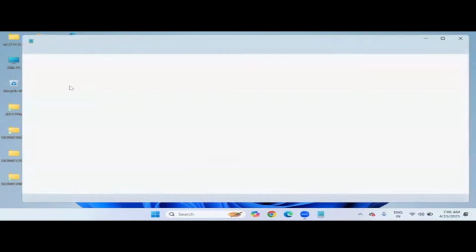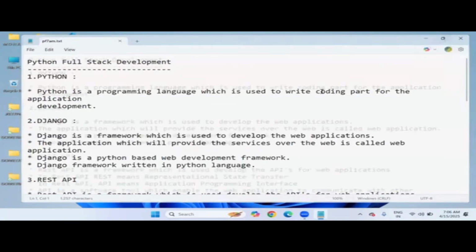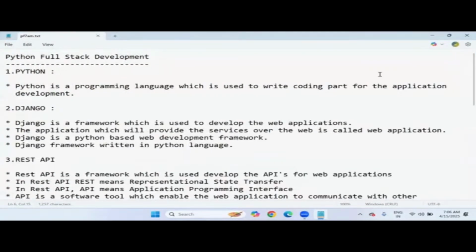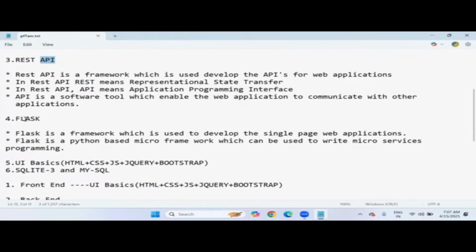So in the last lecture, that means in the last demo, we discussed only this. Observe here. This is the Python full stack development course, right? So in this course, in total you are going to learn 6 subjects. One is Python, next one is Django, and next REST API, and then Flask, and UI basics like HTML, CSS, JavaScript, jQuery, Bootstrap, and then SQLite and MySQL database tools. Total 6 subjects we are going to learn.